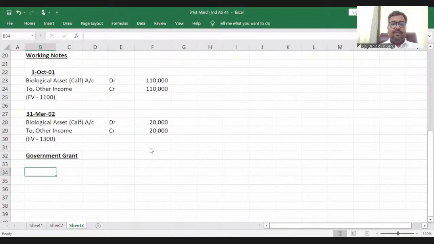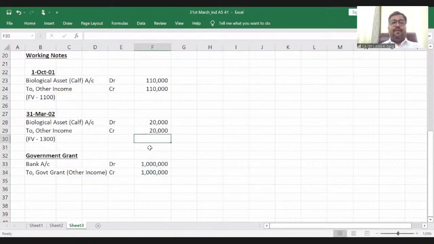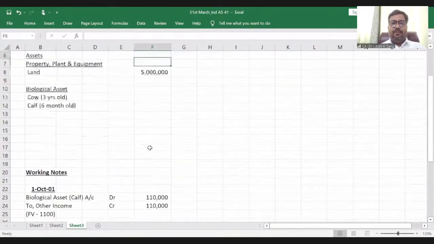Bank account debit, because money has been received, to government grant other income, credit. And what is the amount? 1 million. 1 million means 10 lakh. Okay. 10 lakh. So friends, first of all, let's move to the P&L now.